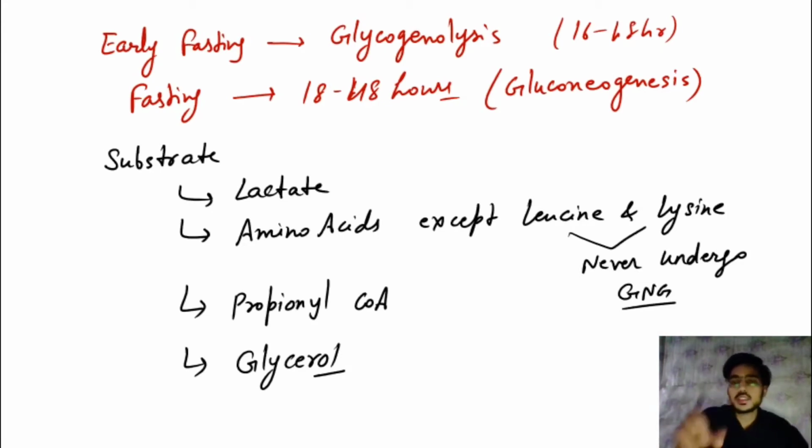So they are all the substrates used for gluconeogenesis. They are non-carb substances, and they will make glucose. All these substrates will enter into glycolysis, and when they enter, the reverse of glycolysis will occur, and with the help of that, glucose will be formed again in the backward direction. So let's see how they will form.